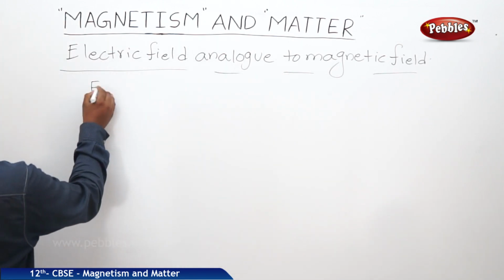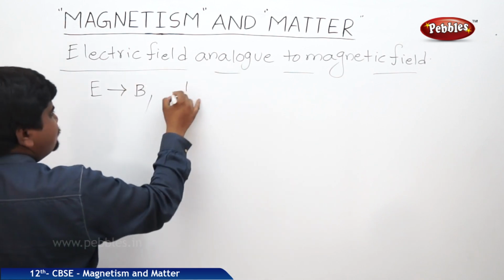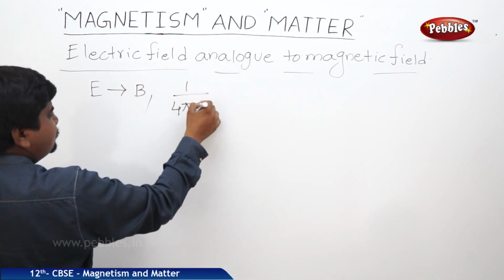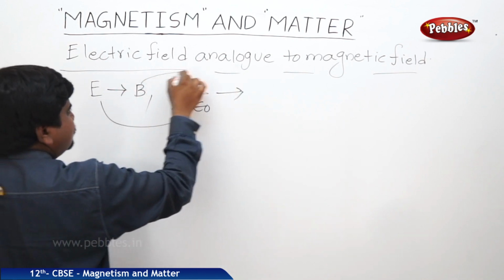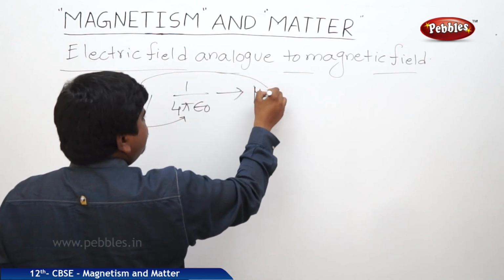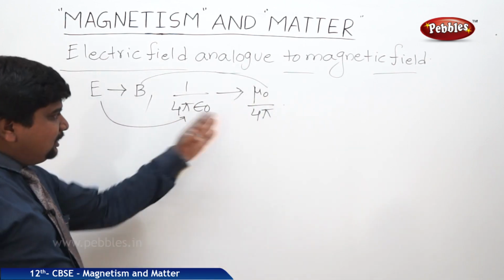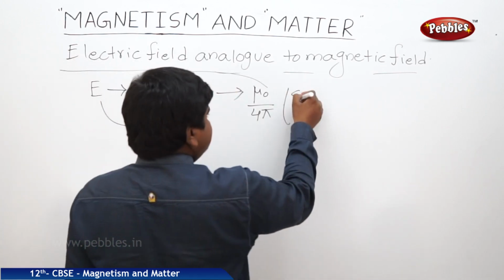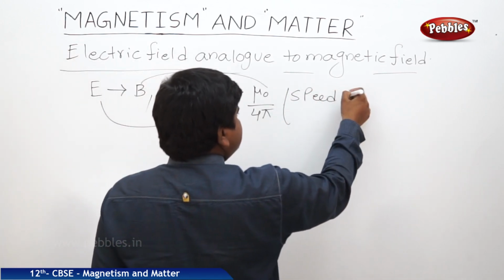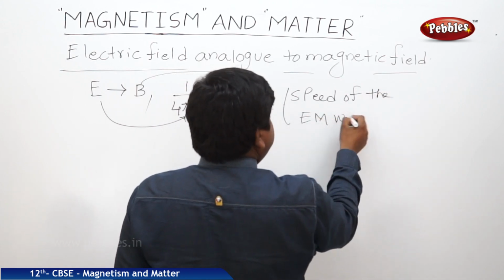If you see the analogy E to B, in electric field it is 1 by 4 pi epsilon naught, but in magnetic field it is mu naught by 4 pi. By this analogy we can find out the speed of the electromagnetic wave also.